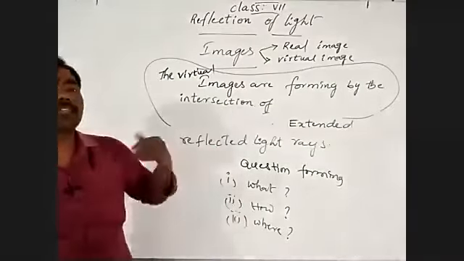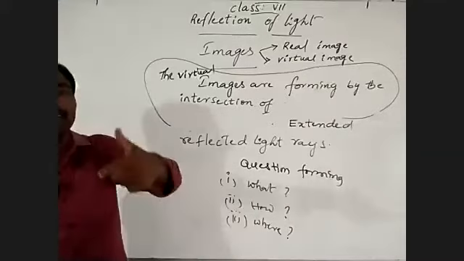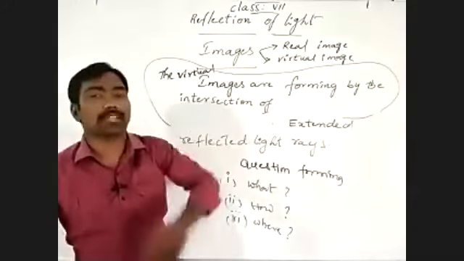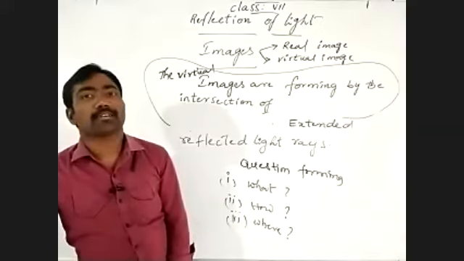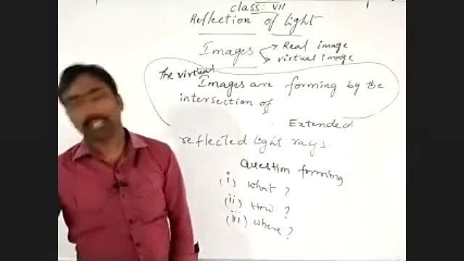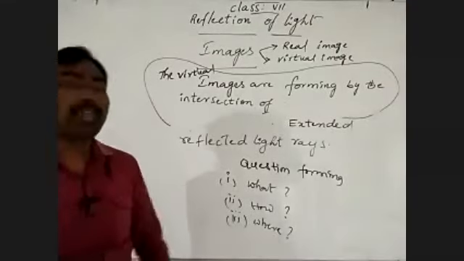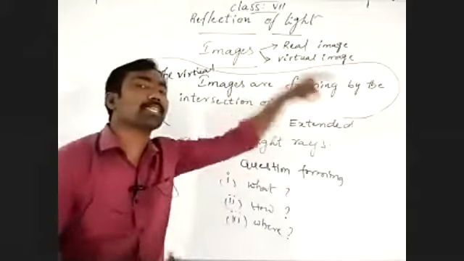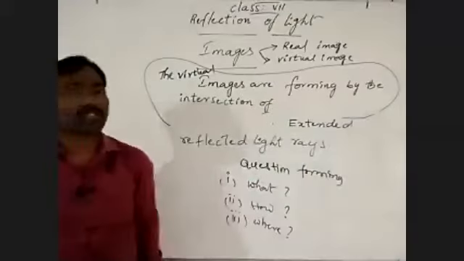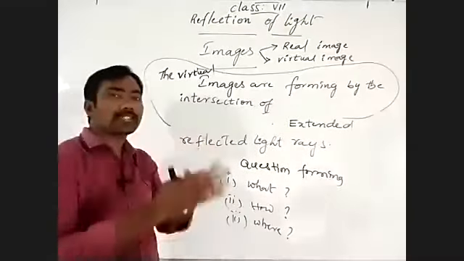If you have any doubt, stand in front of your mirror right now and see whether you are able to look at your image on or inside the mirror. We can see our images from inside the mirror. Where you stand in front of the mirror, our image forms at the same distance inside the mirror.